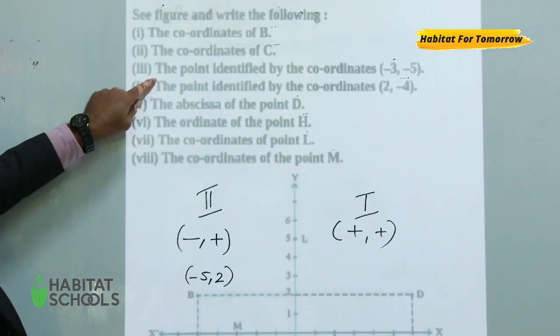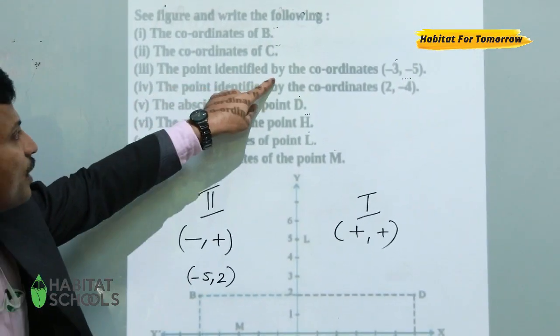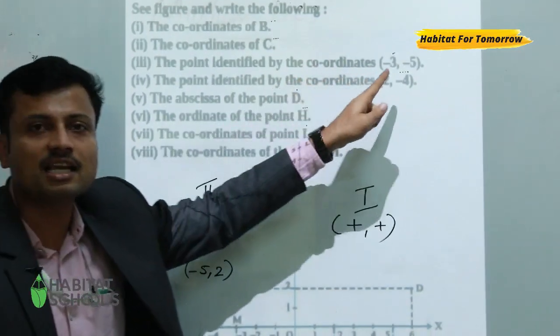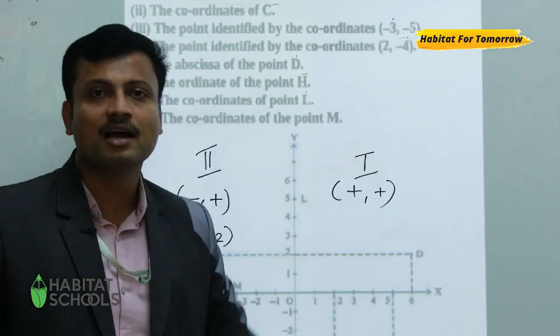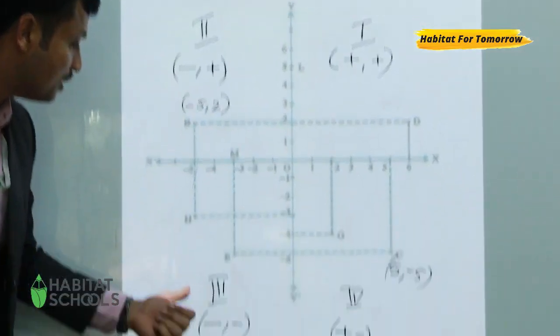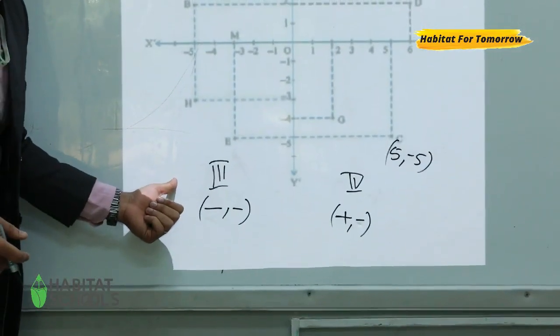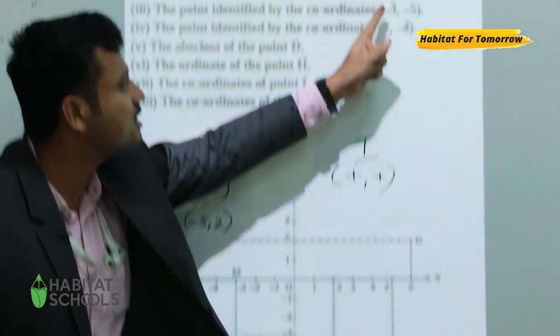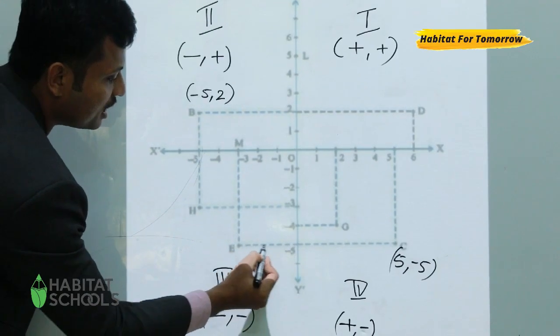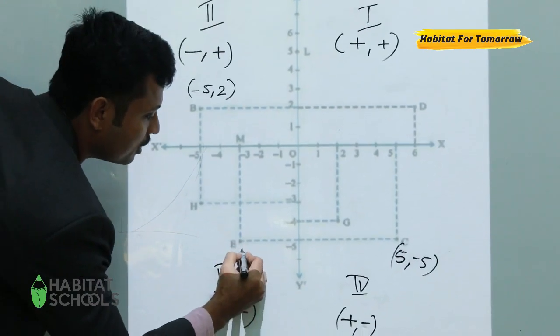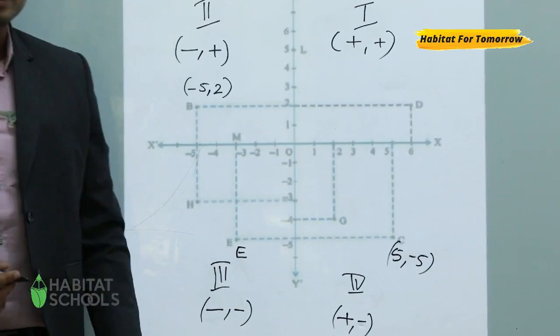Question 3. The point identified by the coordinates minus 3, minus 5. It's easy because both numbers are minus. That means it will come in which quadrant? Third quadrant, correct? So minus 3 and minus 5. We can check minus 3 and minus 5. Which point? The point E.